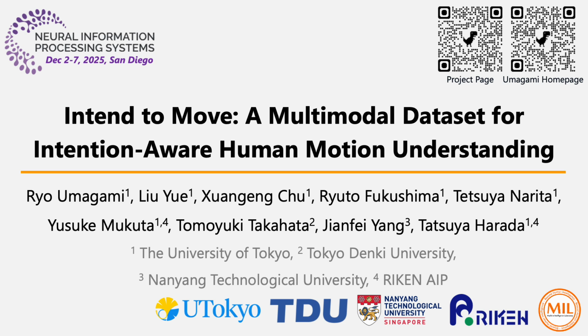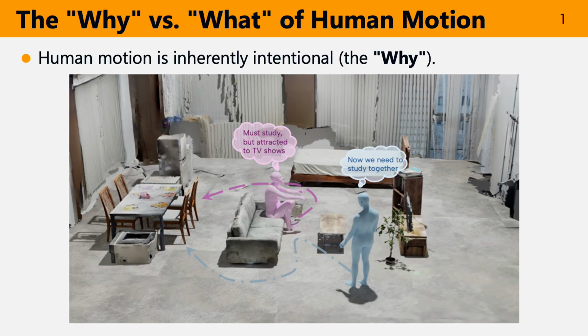Today, I will be presenting our NeurIPS 2025 paper, Intend to Move, a multimodal dataset for intention-aware human motion understanding. Let's begin by looking at this scene. We see two people interacting in a home environment. Their movements are not random. They are inherently intentional. But what are their specific goals? Will they study, get a drink, watch TV? We don't know. This is the challenge. Future motion depends entirely on their intention.